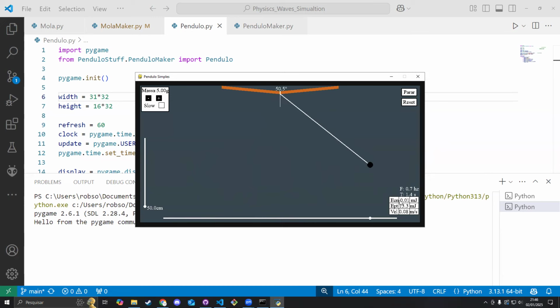And there is also a lot of information here. For example, this is the frequency of the pendulum. So this is 0.7 hertz. And this is the period that it takes for the pendulum to complete the whole movement. And also there are energy values and velocity values here. And I can also change a few things here. I can make the string shorter by just moving this up. I can also move this again. And I also have a mass control here. I can make the mass larger. If you know about physics, you know that that is not going to change the frequency.